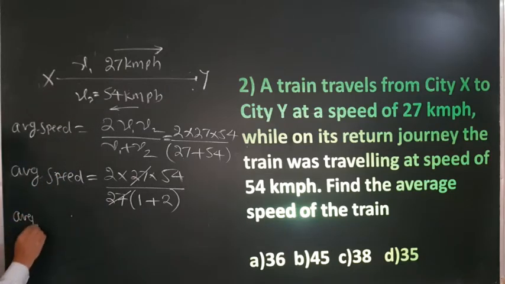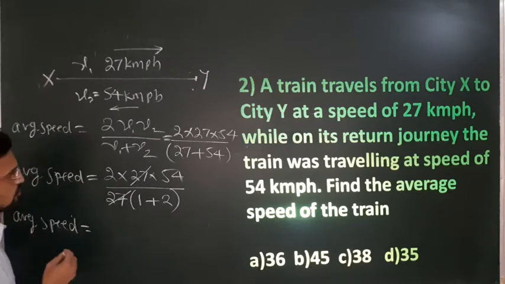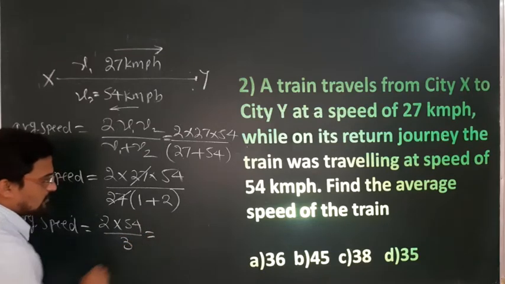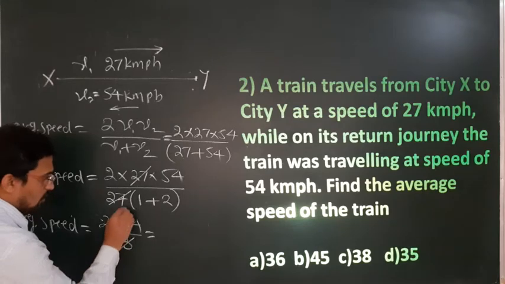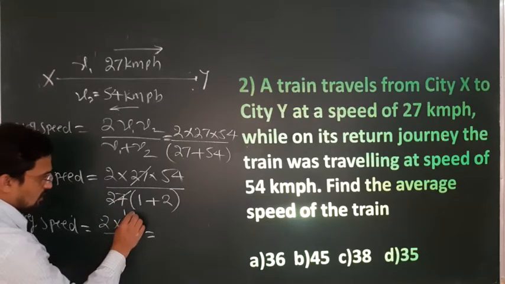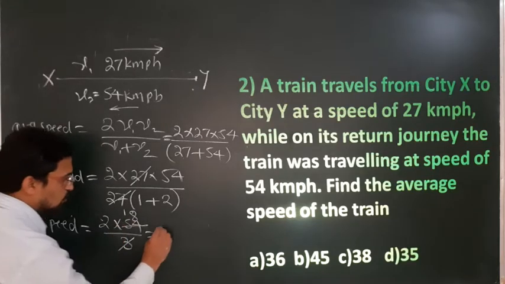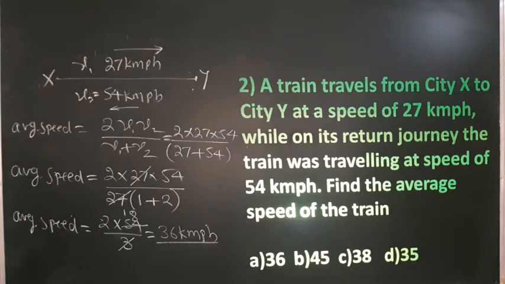So average speed is equal to 2 into 54 divided by 3. Now 3 also divides 54: 3 times 18 is 54, correct? 18 into 2 is 36 kilometer per hour, correct? 36 kilometer per hour. So option A is correct. Understood?